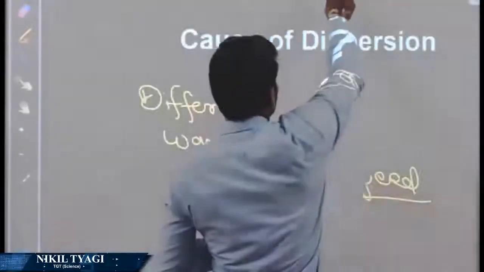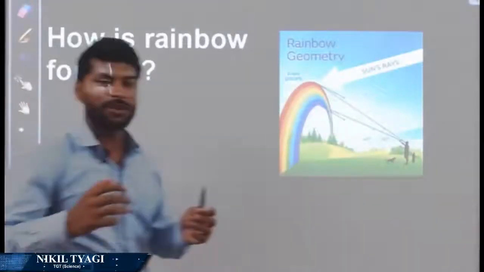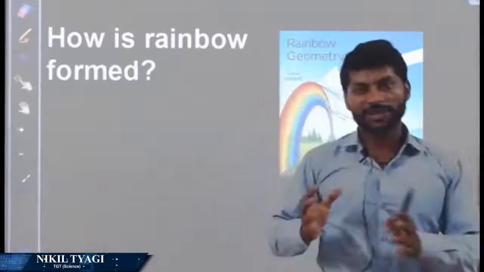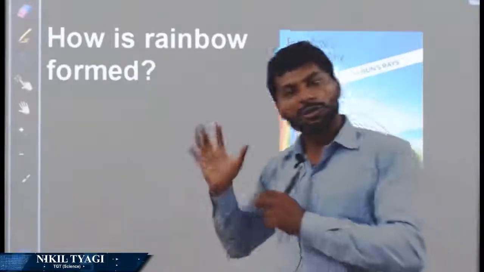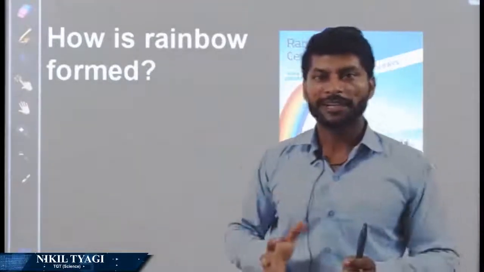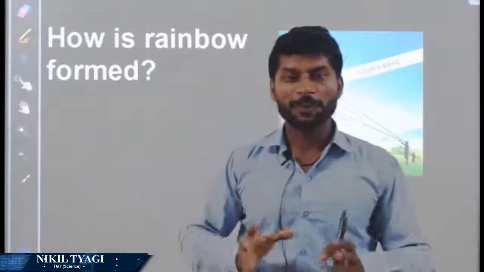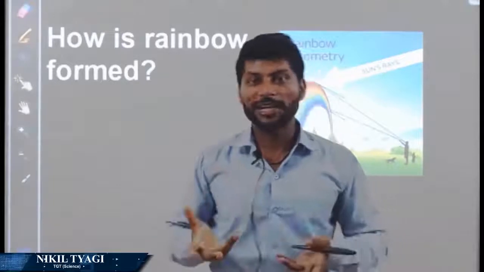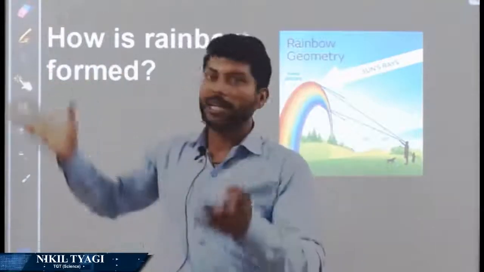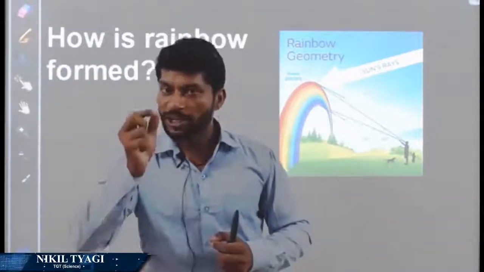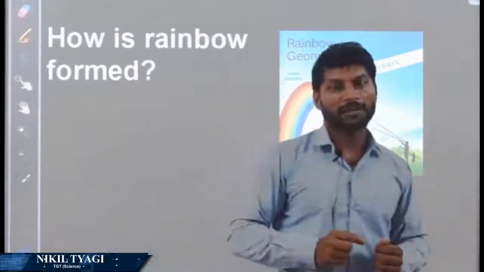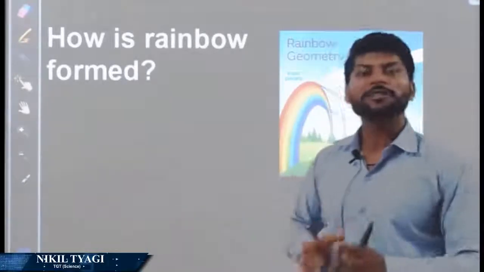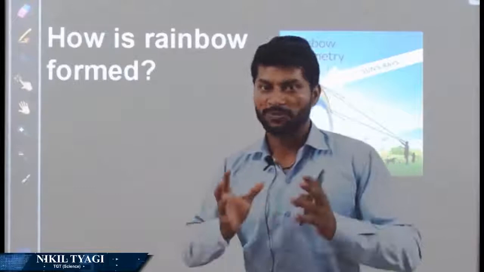If I take you there for rainbow formation, what is the reason behind it? How is a rainbow formed? Actually, a rainbow is formed due to this phenomenon, dispersion of light. Why does it happen? We studied that white light passes through a prism, and then it happens. So where is the prism in the atmosphere? Actually when it rains, very small, tiny water droplets are available in the atmosphere, and these water droplets act as a prism. Let me show you.